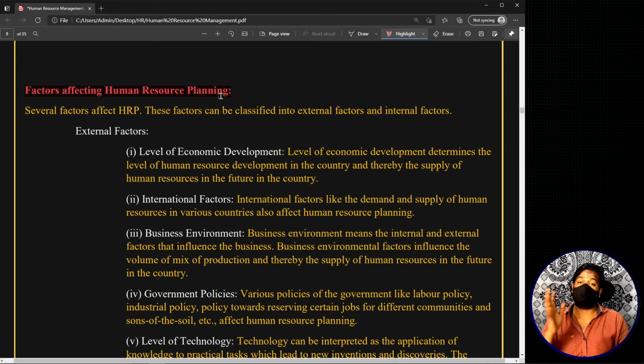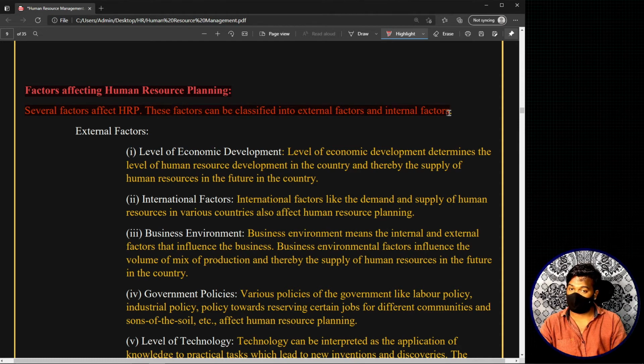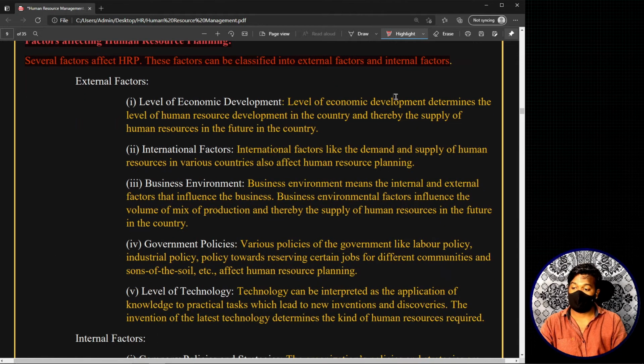So, moving on with this topic, factors affecting human resource planning: a small, simple topic, just a theoretical concept. Several factors affect human resource planning. These factors are classified into external factors and internal factors, as we already discussed. Now, what are the different external factors? That means what are the factors outside the organization which have or may have an impact on human resource planning. Any change in these factors will definitely have an impact on human resource planning.